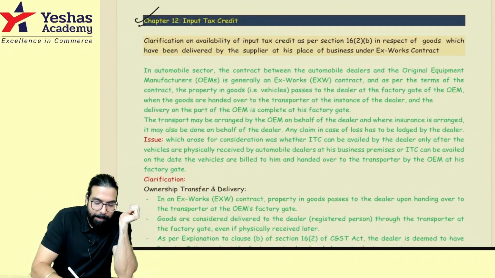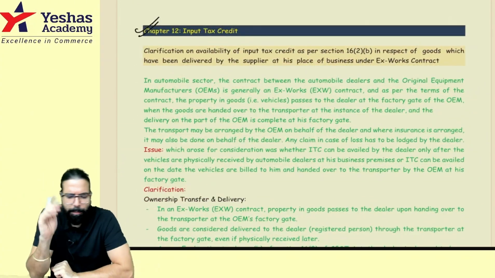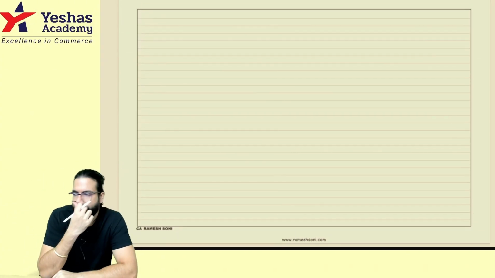Next. Input tax credit, sir. Sir, in the input tax credit chapter, what is the amendment? Nothing, Baba. One small point is there. I'll go ahead and explain it to you. Listen.